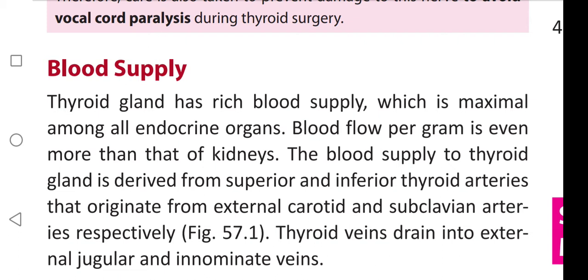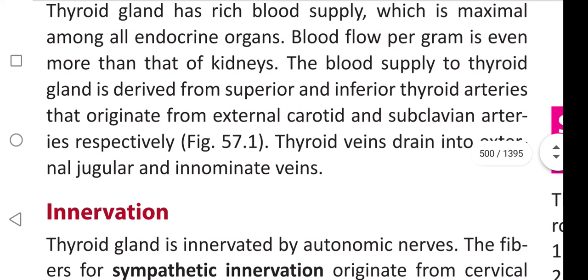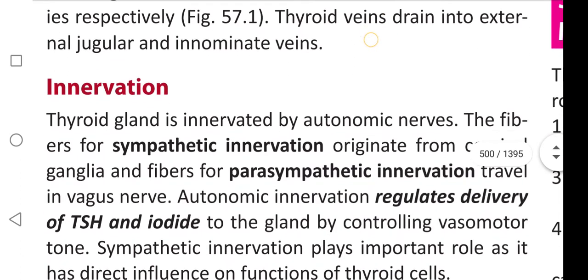The blood supply of thyroid gland is derived from superior and inferior thyroid arteries. Superior artery is from external carotid artery and inferior artery is from subclavian artery. Thyroid veins drain into dash. Thyroid veins drain into external jugular and innominate veins.